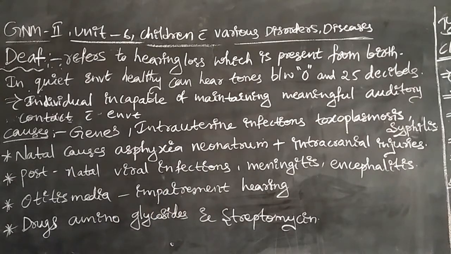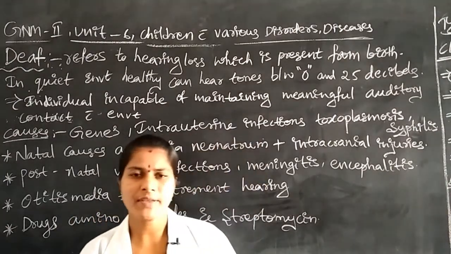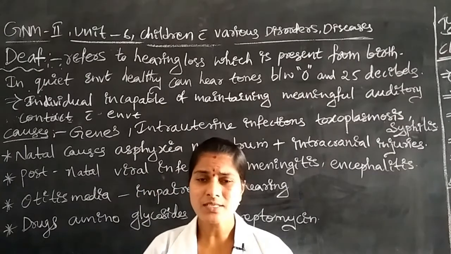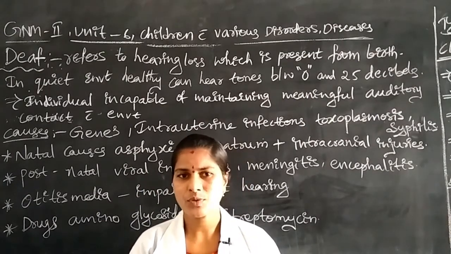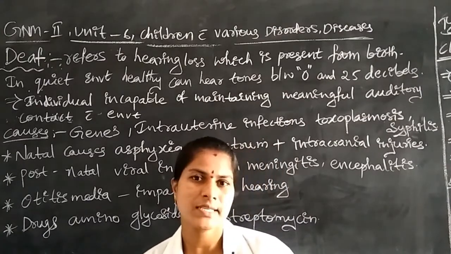What are the causes why the children have that hearing loss? First of all, through the genes. Sometimes chromosomal or genetic abnormality in the family, where they have some deafness, may affect their children. This is one reason, through the genes.